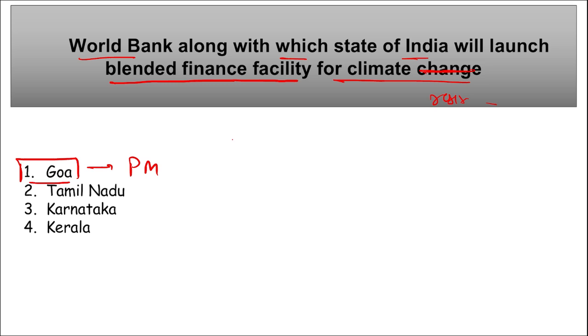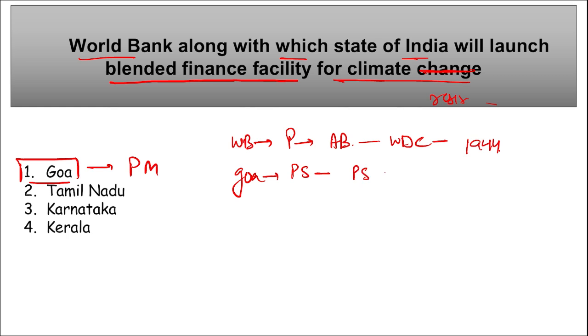Next, if we talk about World Bank, who is the president? Ajay Banga. Where is the headquarters of World Bank? It is in Washington, D.C. In 1944, World Bank was established. Then if we talk about Goa, Pramod Sawant is the Chief Minister. P.S. Sridharan Pillai is the Governor, right?